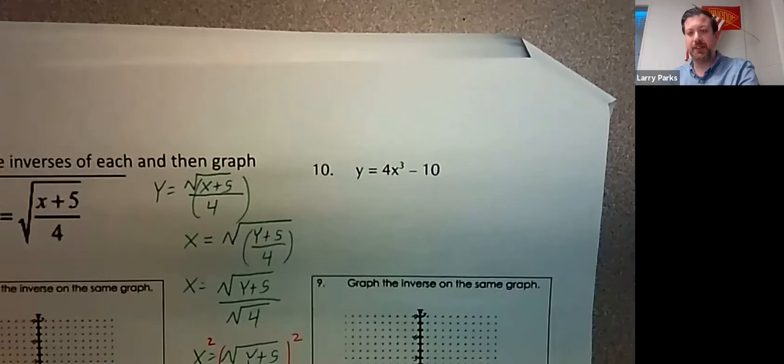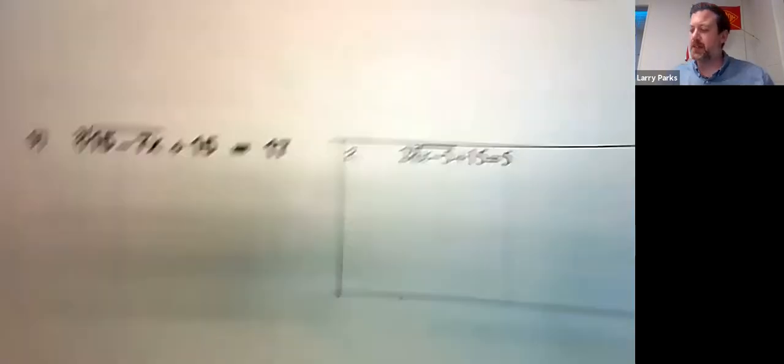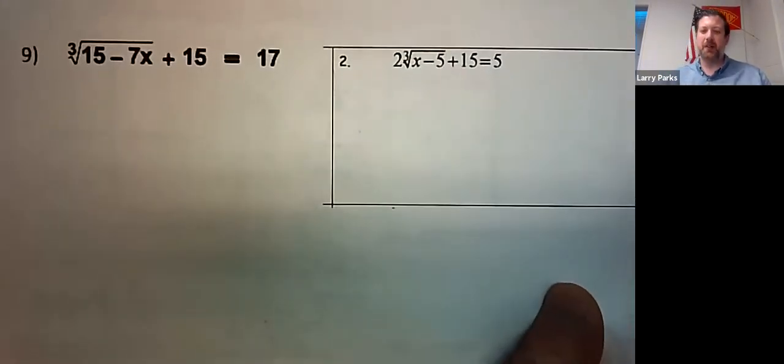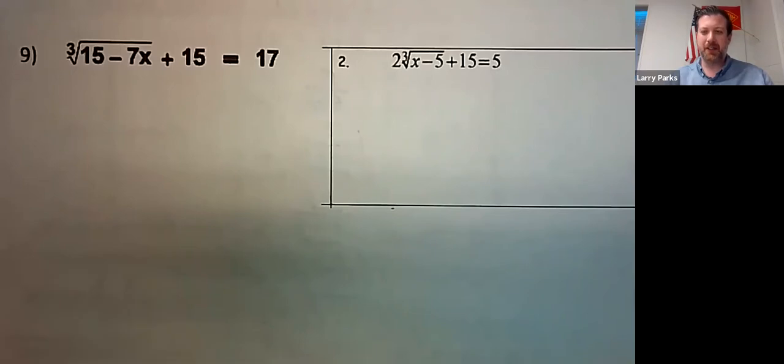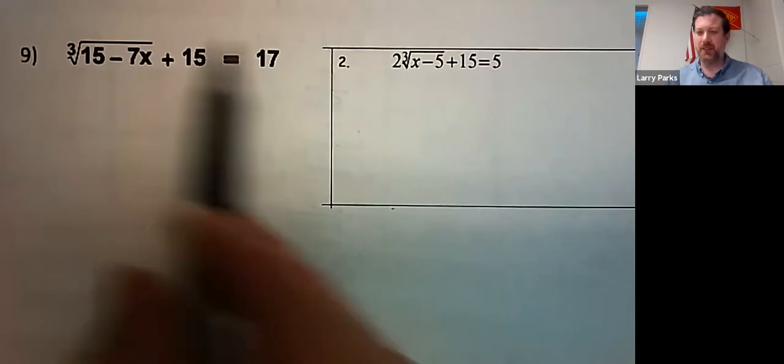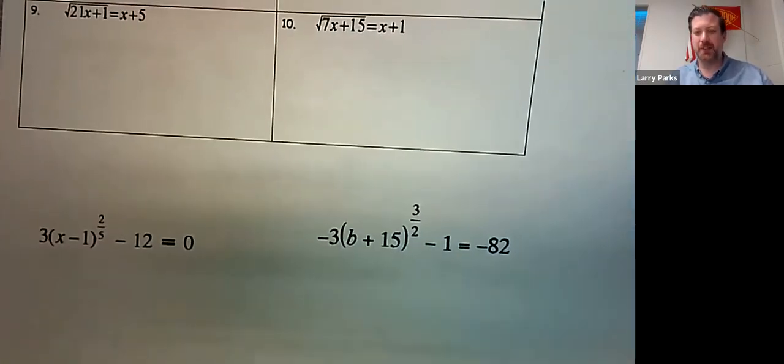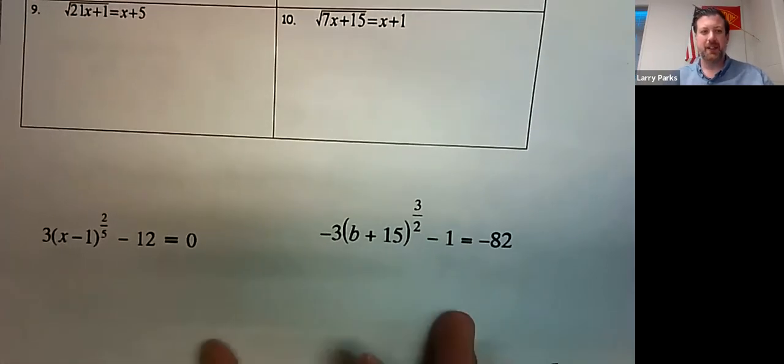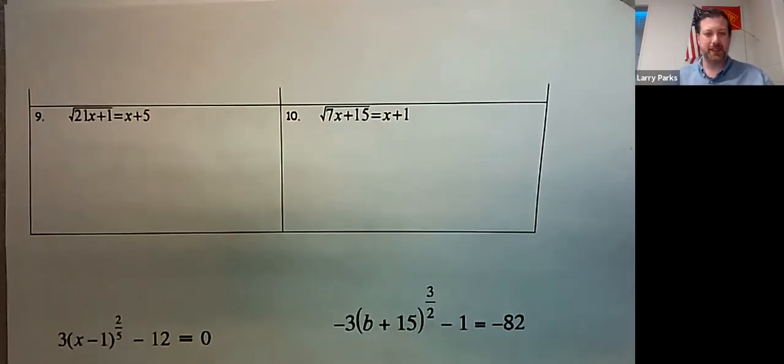I'll let you do 10 yourself. Now we are to the part that should be fresh in your brain. Radical equations. I picked these radical equations on purpose. I hope you go through and work each of them out. There's 1, 2, 3, 4, 5, 6 of them. There's no way I could do all 6. I will show you the one that kids seem to struggle with the most. That's all I have time for.